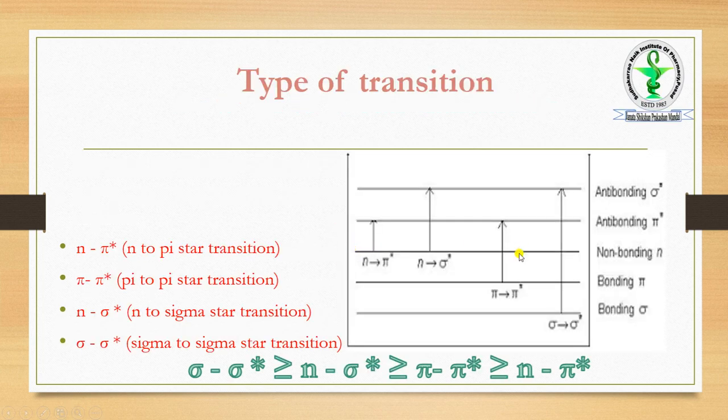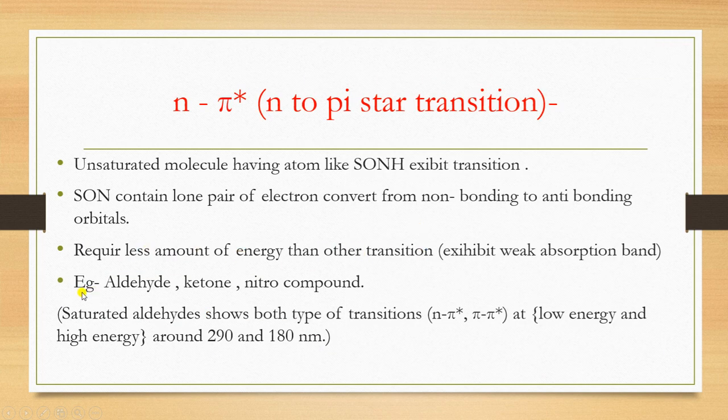Why does this require very low energy? Because, as shown in this diagram, for the n to pi star transition, the movement from the non-bonding to the anti-bonding orbital is in one cycle only. The distance is not too far, and that's why the energy required is very less. For example, we take the double bonded groups, aldehyde, ketone. Then the nitro compounds are also there.